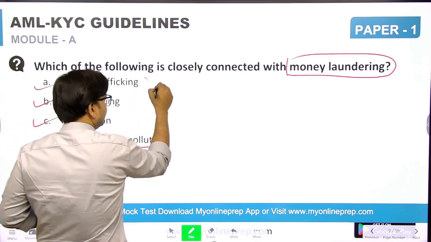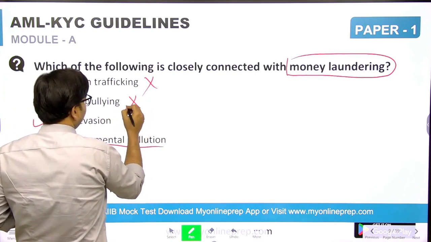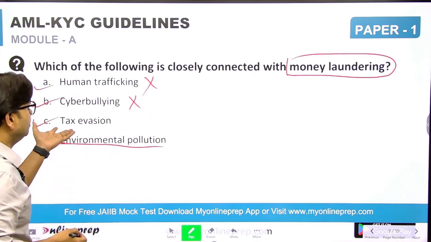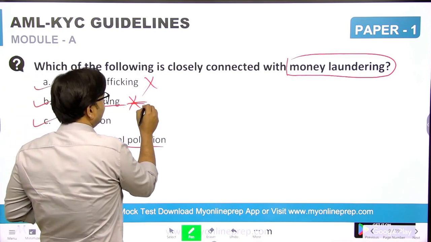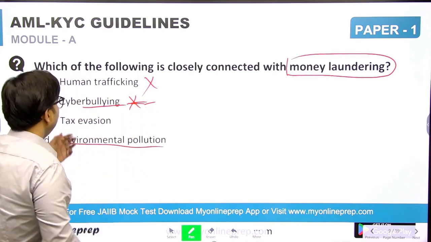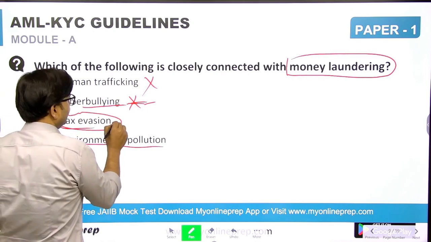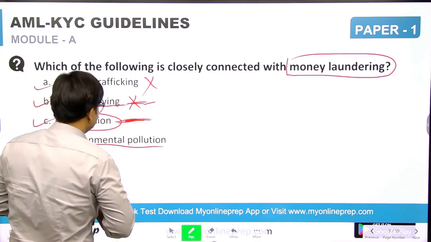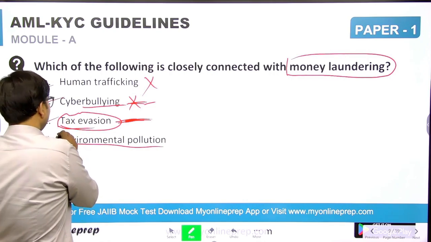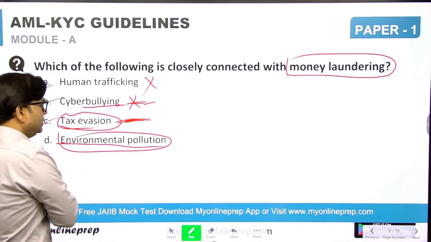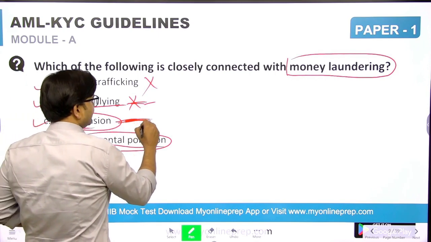Cyberbullying is not related to money laundering, because you are just defaming someone on the internet. Tax evasion, yes, you are avoiding tax where you are supposed to pay it. There is no relation between environmental pollution and money laundering. So the answer is tax evasion.